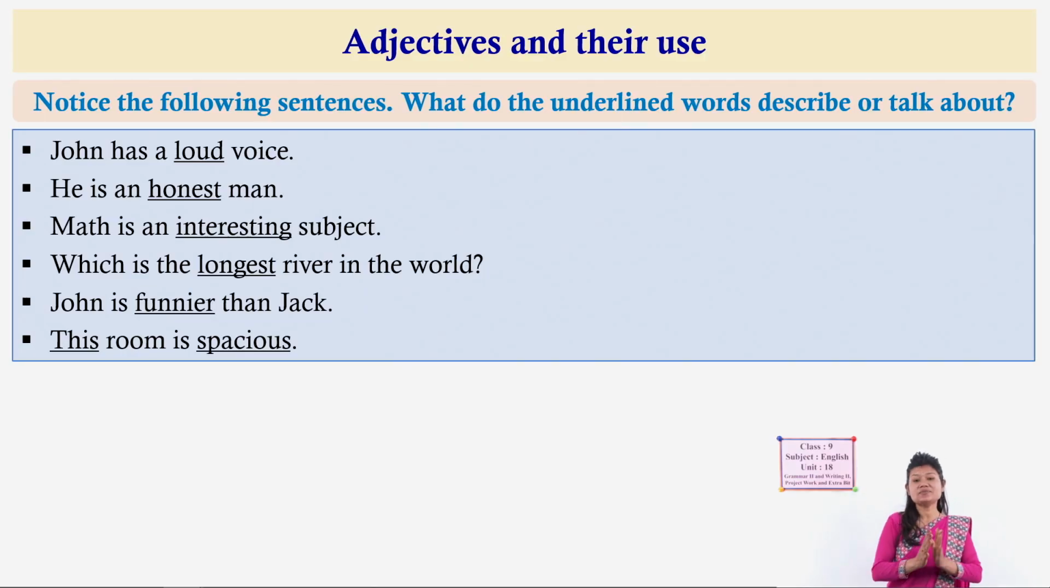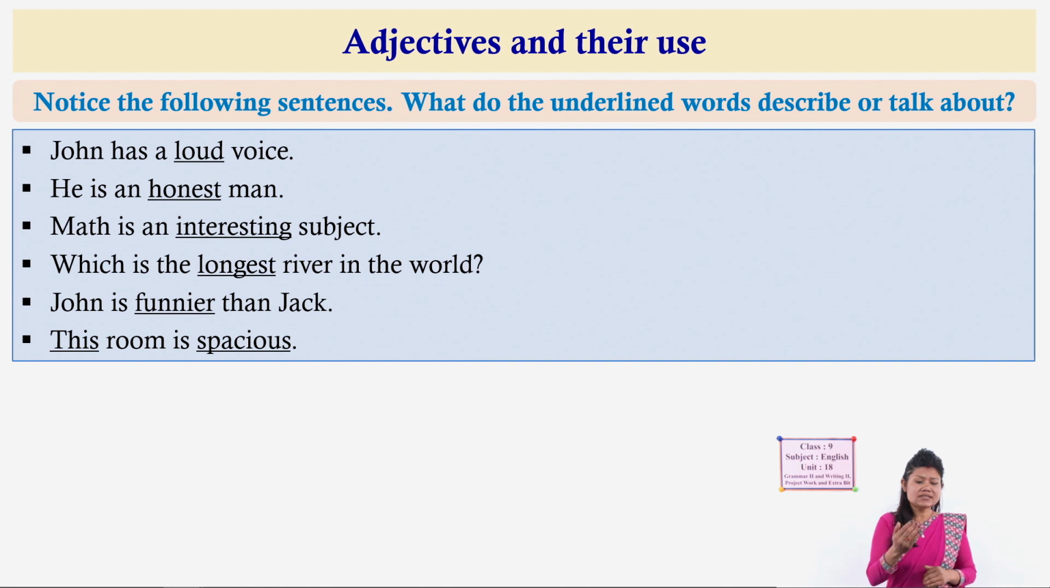Okay, dear students, now let us begin with adjectives and their use. Notice some examples presented here. Just observe them; each sentence has a word underlined. Try to guess what those underlined words describe. The first sentence: John has a loud voice, loud is underlined here. He is an honest man, math is an interesting subject, which is the longest river in the world, John is funnier than Jack, this room is spacious. In the last sentence two words are underlined.